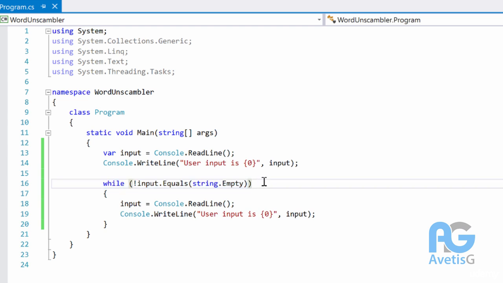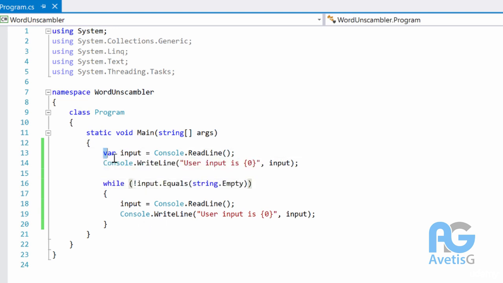So this is great for times when you need the first execution to happen before your condition is checked. For this specific case, when we're asking a user for a certain input and then checking the condition, do while actually works out a lot better. And I'll show you why in a minute.